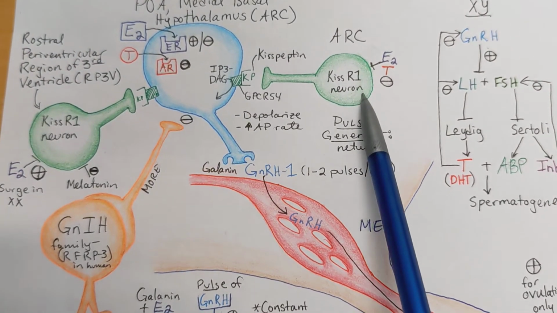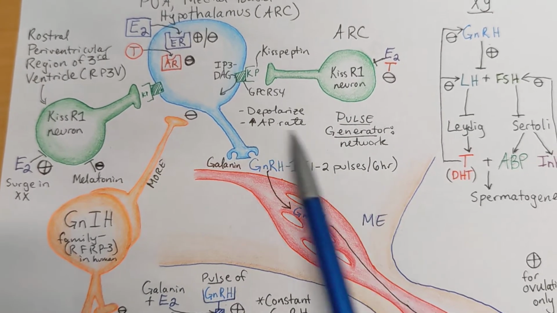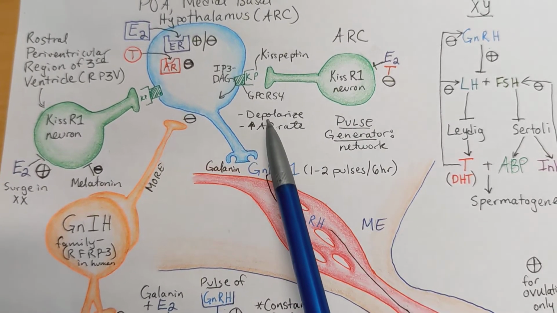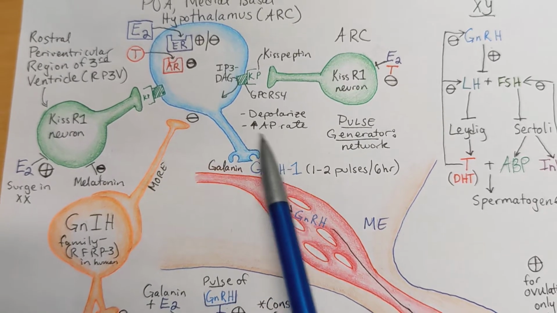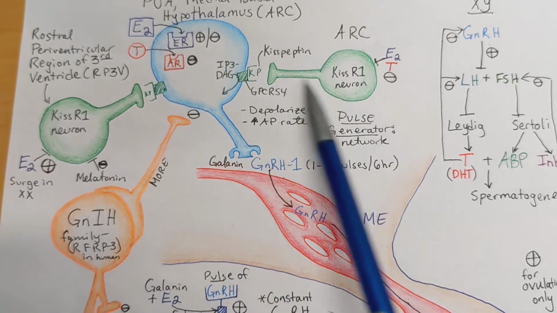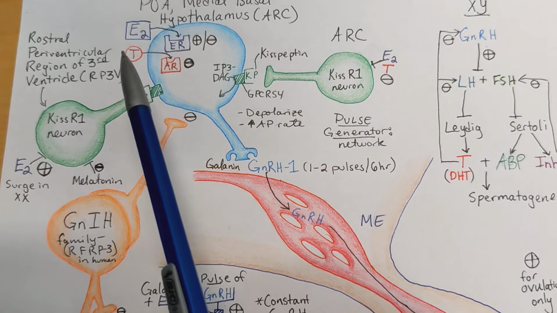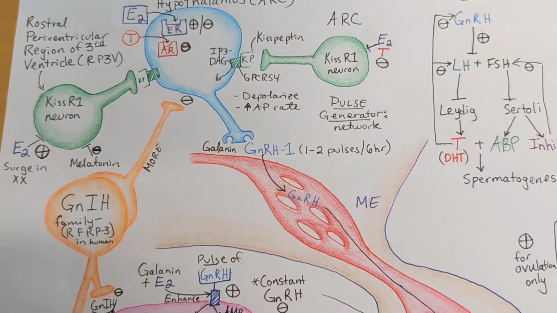Okay. Estrogen and testosterone can also inhibit the pulse generator. Right? So it's going to, again, not depolarize the neurons and therefore reduce the action potential frequency. Okay. So again, this is how these steroid hormones are going to exert negative feedback farther upstream.